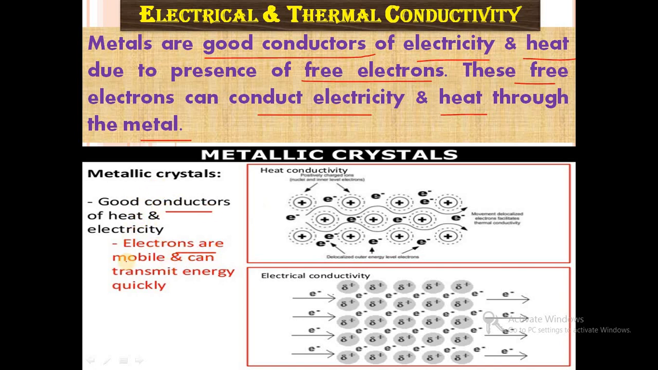Electrons are mobile in nature and can transmit energy quickly. So electrons are responsible for this type of property. The heat or thermal conductivity is carried out by the moving electrons, and electrical conductivity is also carried out by moving electrons. So electrons are responsible for this property.